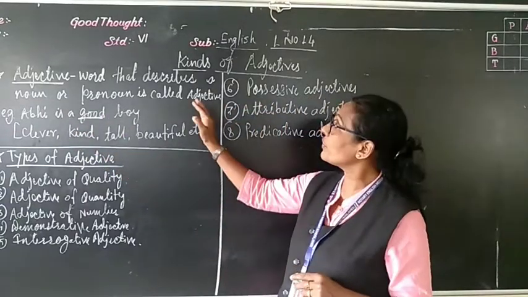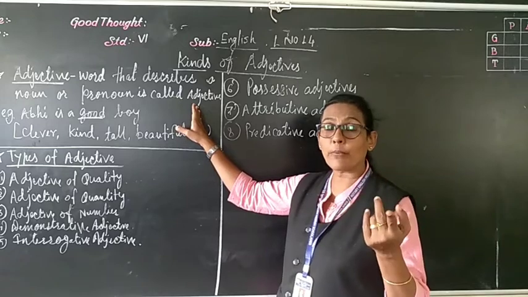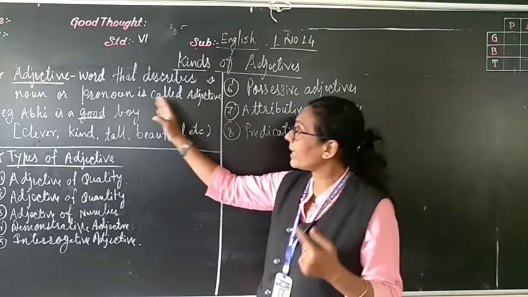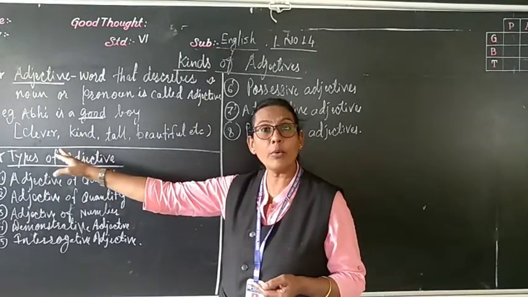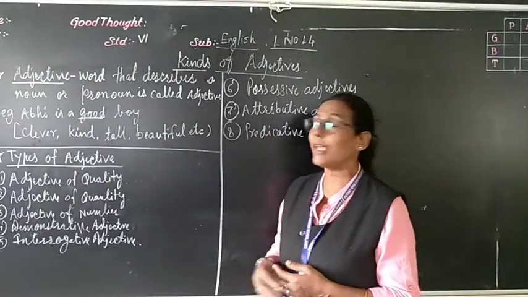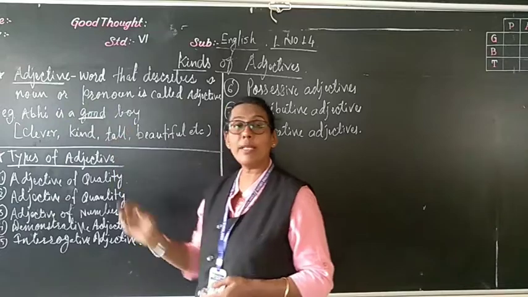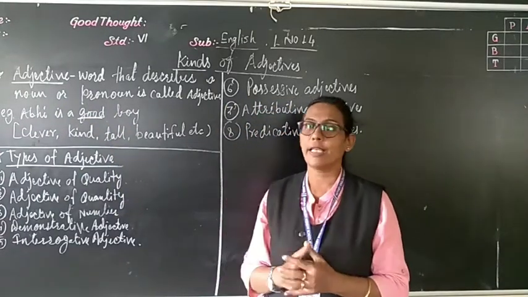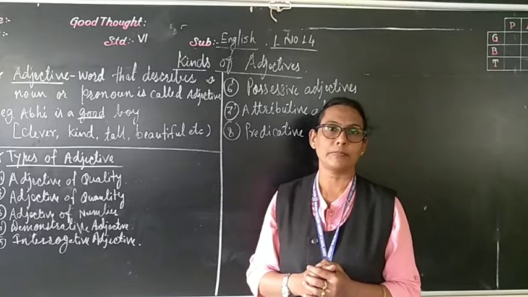What is the definition? Describes a noun or pronoun. What is it telling about the noun or pronoun? Here there is no pronoun, here there is a noun. What is it telling about the noun? The noun is Abhi. How is Abhi? Abhi is a good boy. That good is an adjective.